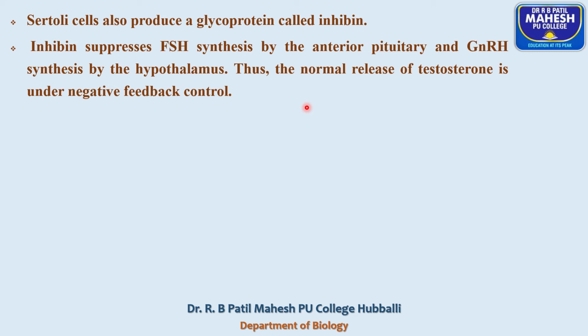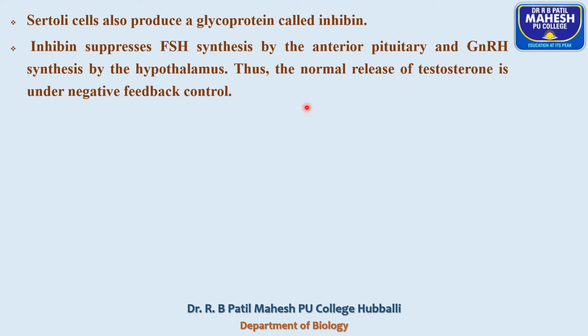As a result of inhibin stimulation, the hypothalamus releases gonadotropic inhibiting hormone. As a result of this, the secretion of FSH and LH temporarily stops. And the normal release of testosterone is under the control of a negative feedback mechanism.